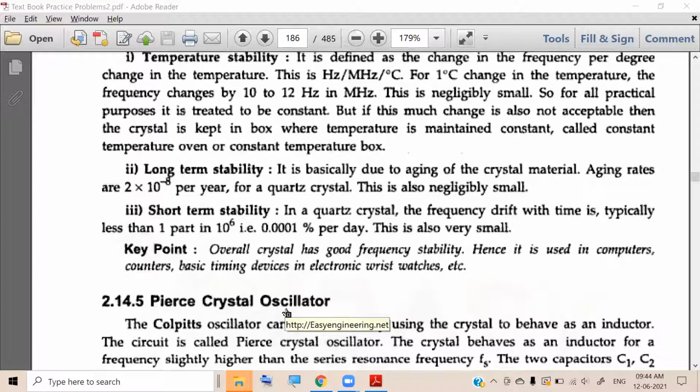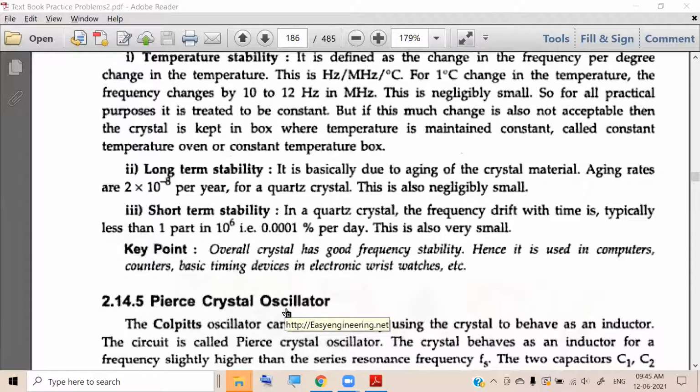If the clock signal itself is fluctuating, then what happens? The performance of the overall circuit will be affected. The switching may be delayed or it may become faster.